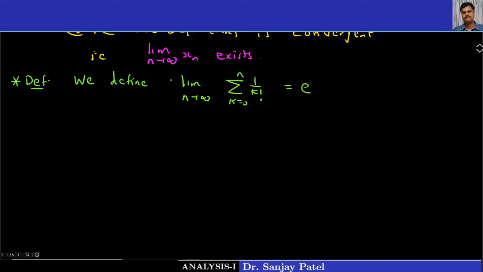Remember the sequence xn, that is sigma 1 upon k factorial, k equal to 0 to n, is convergent, so its limit exists, and it has been proved that this value turns out to be the number e, or one can define the limit of this as the constant e. Okay, next.